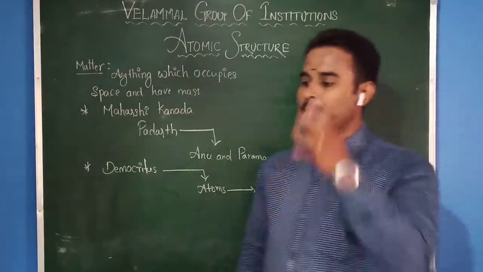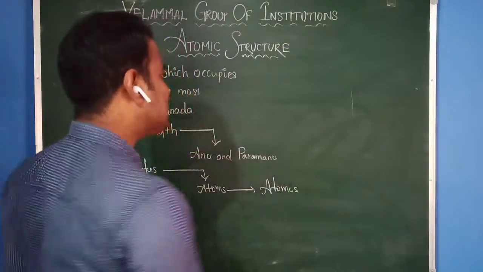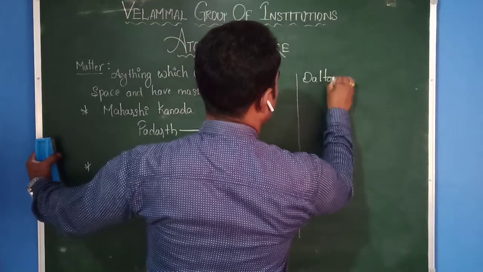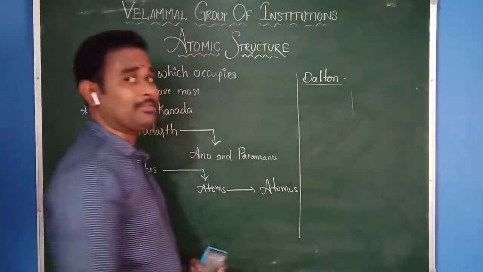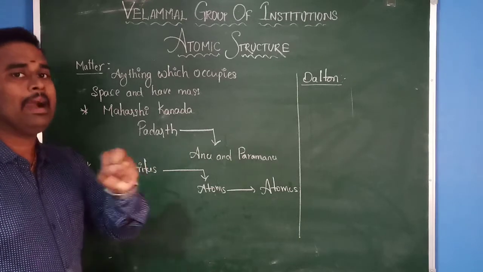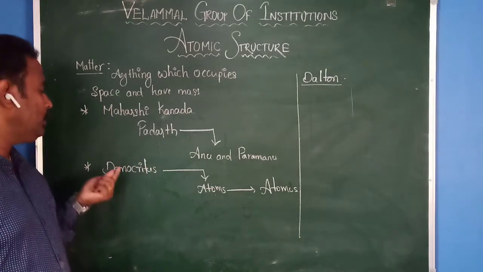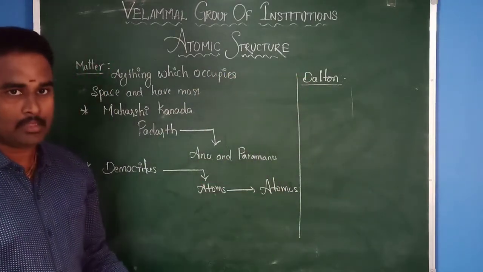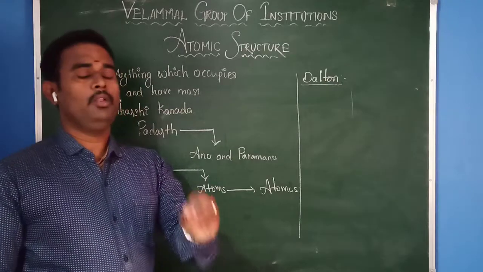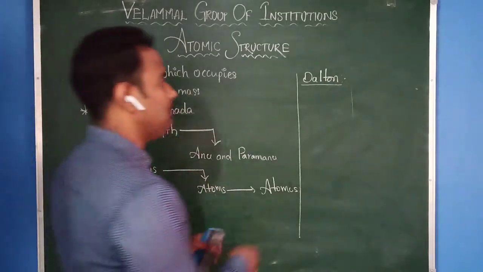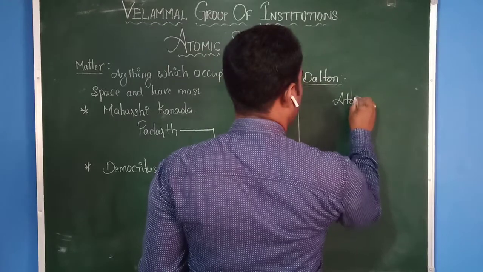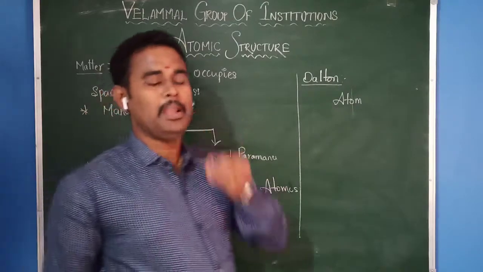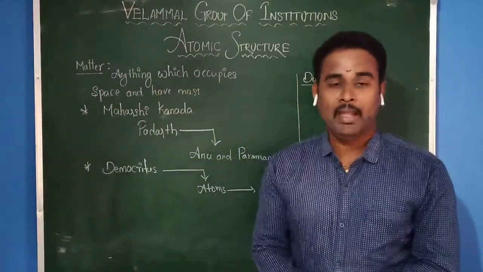At the same time, one more scientist came. His name is John Dalton. Dalton also tried to give his explanation regarding matter. Just as Democritus gave his explanation, Dalton also said that the smallest particle present inside matter is the atom. Now, John Dalton tried to give his explanation through a theory.